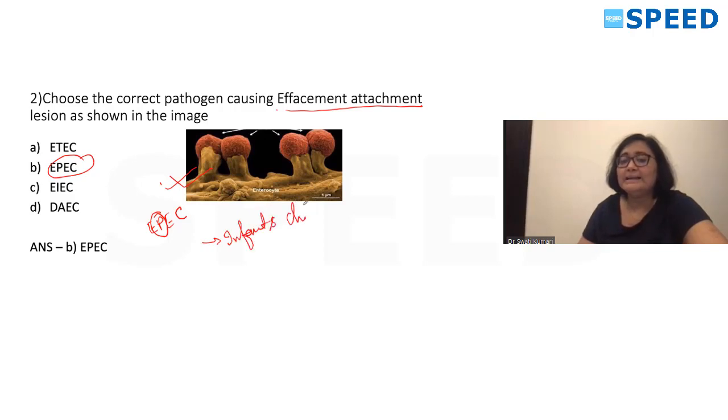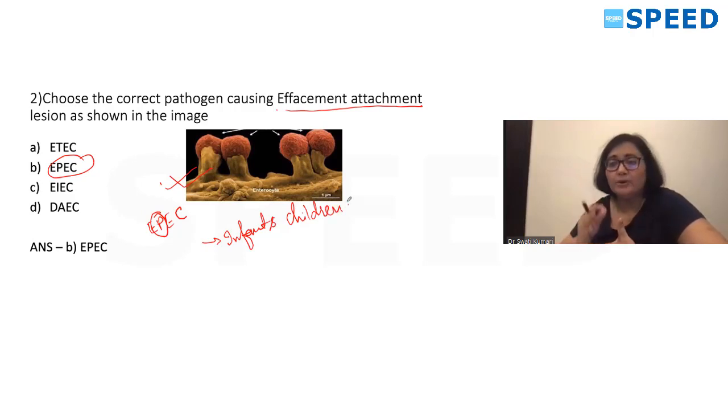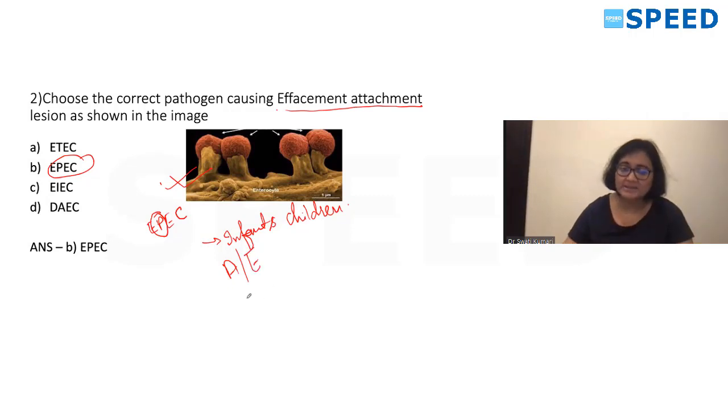The mechanism is that it binds to the villi of the intestine. That is attaching and effacement, which we write as AE, and it is mediated through a protein which is intimin.